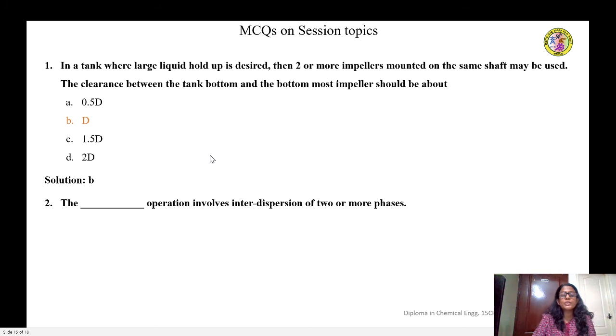The dash operation involves interdispersion of two or more phases. Is it mixing? Is it agitation? Is it both A and B? Is it neither A nor B? Most commonly, when two or more phases need to be interdispersed, it is mixing. That's the right term used for the operation.